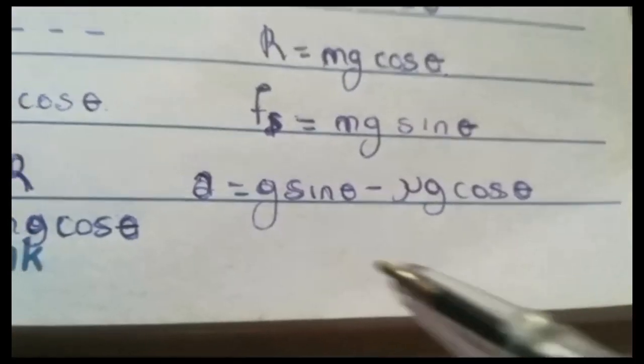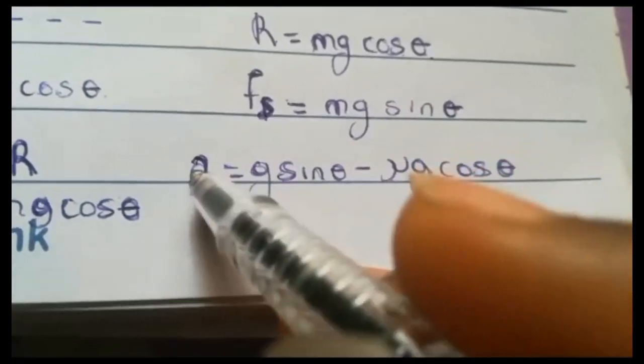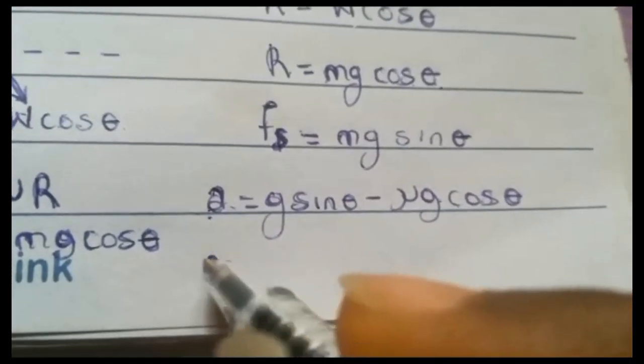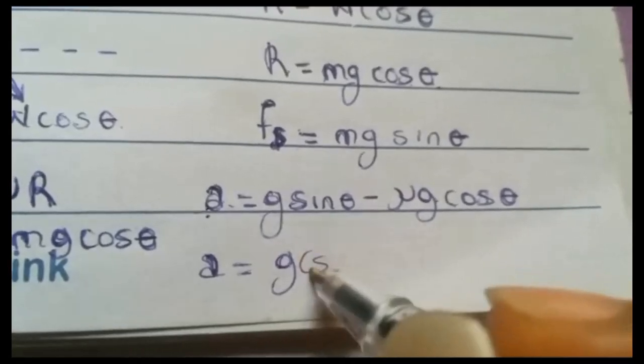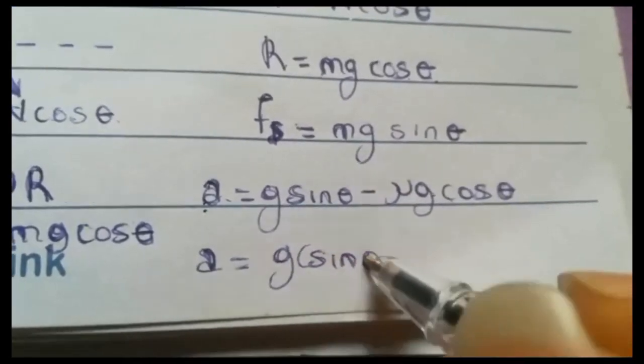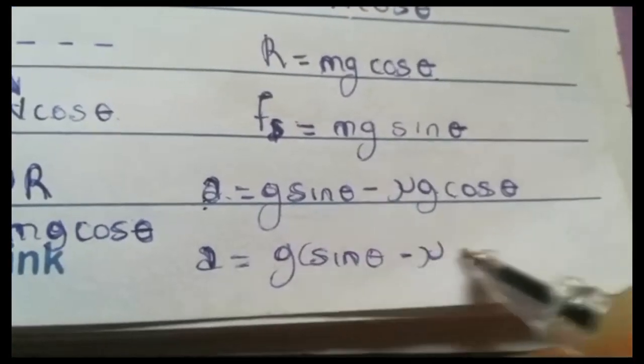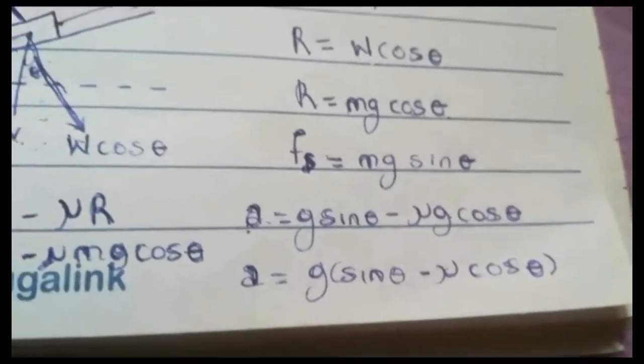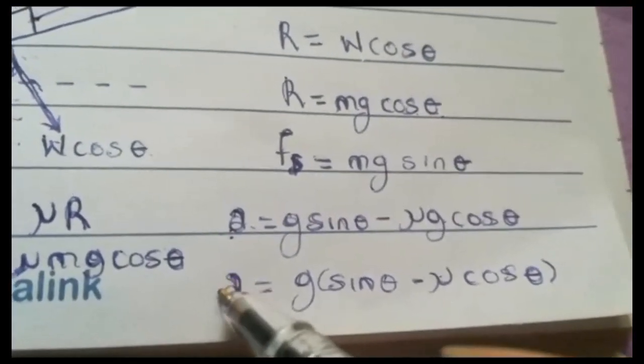So this is the formula for calculating acceleration on an inclined plane. We can also say that a equals, factoring out g, g times sin theta minus mu cos theta. So this is how to calculate your acceleration.